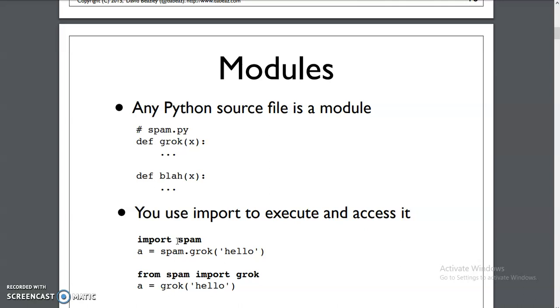Modules in Python. Here, modules are nothing but library functions that we can access from more than one Python program. Whenever you want to create your functions as library functions and reuse them in other Python programs, then I can create them as a module.